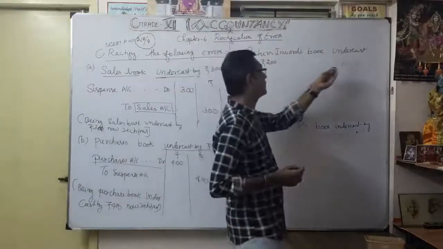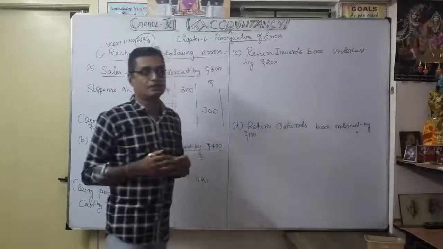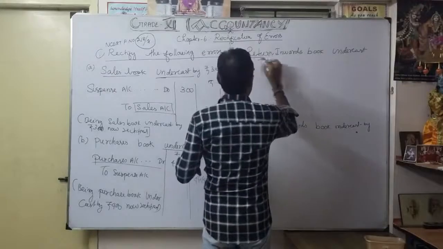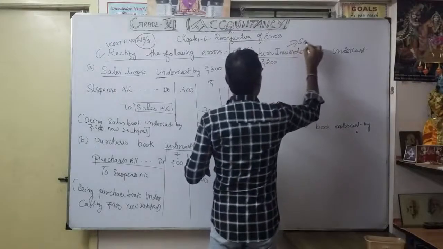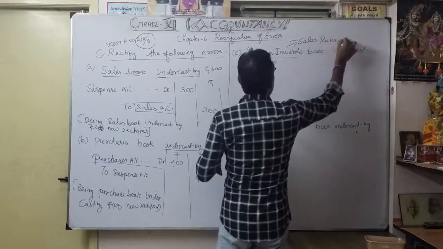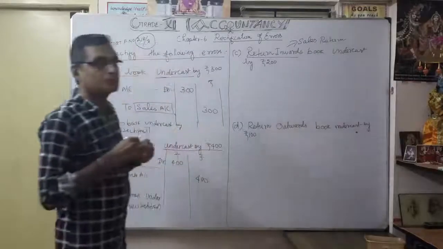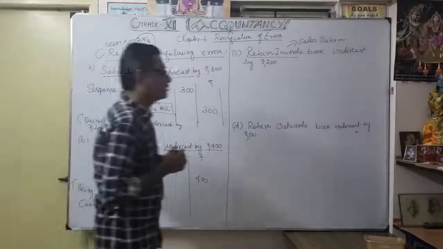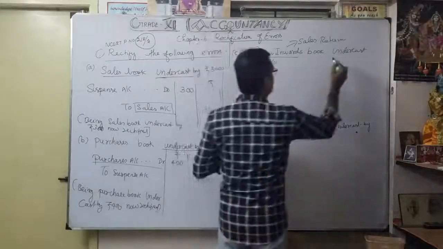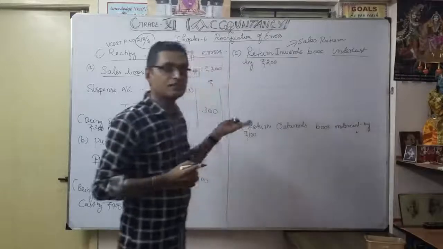Now coming to the third one. Return inwards book undercast by 200. So what is the other name for return inwards? Nothing but sales return. Usually sales return is only debit side. So here, due to the undercast, I make sales return debit side only.